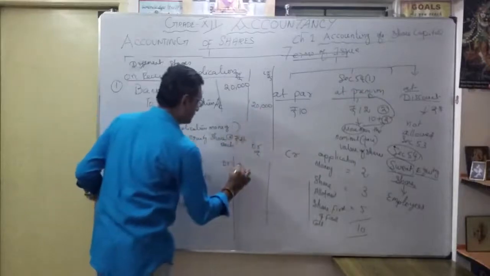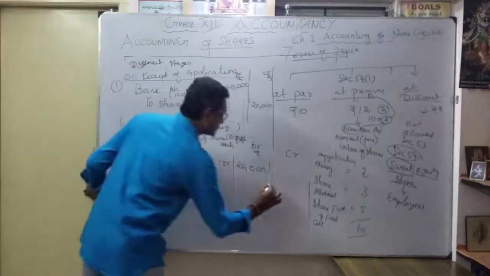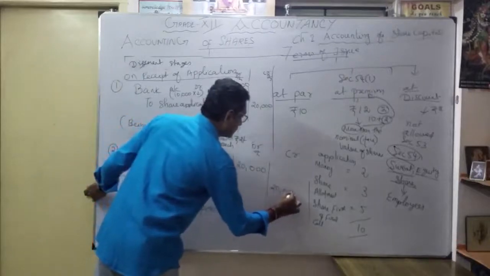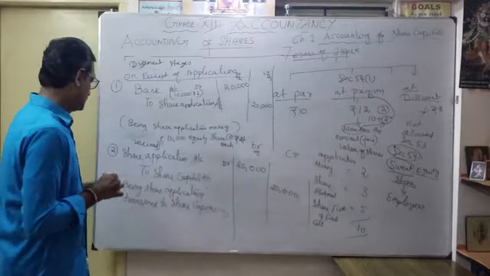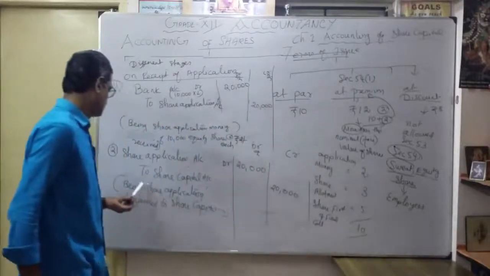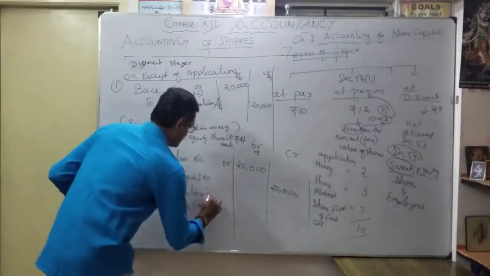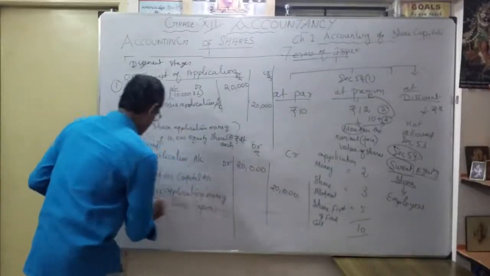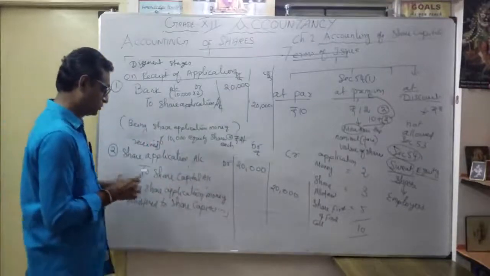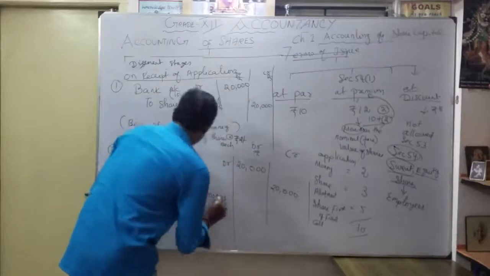The entire 20,000, to share capital account 20,000. Have you understood the second entry? Being share application money transferred to share capital account. This is the second entry.